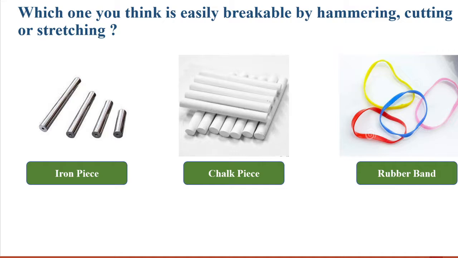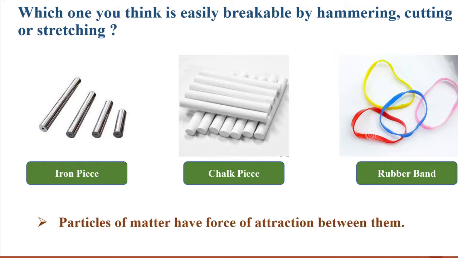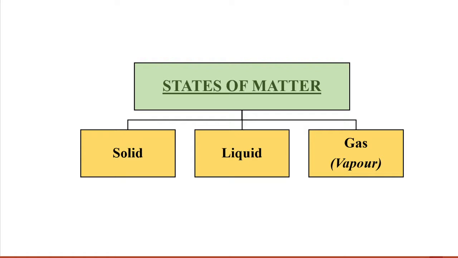The chalk piece breaks easily because it has less force of attraction between its particles. So particles of matter have forces acting between them. This force keeps the particles together, and the strength of this force of attraction varies from one kind of matter to another.